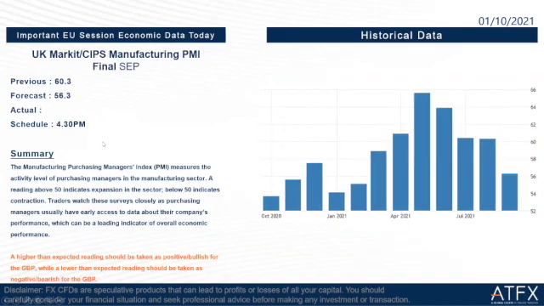Then we go to the next one. It's UK CIPS manufacturing PMI final for September. Previous is 60.3 and forecast is 56.3. The data release time is at 4:30 later. If a higher than expected reading should be taken as positive for GBP, for pound, while a lower than expected reading should be taken as negative for pound.